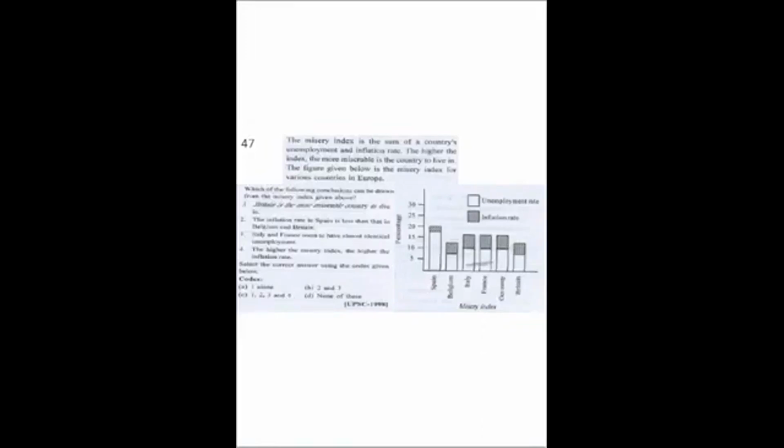The figure given below is the misery index for various countries in Europe: Spain, Belgium, Italy, France, Germany and Britain on this side, and here it is given percentage, and the blank portion is unemployment and this shaded is inflation rate in each case.